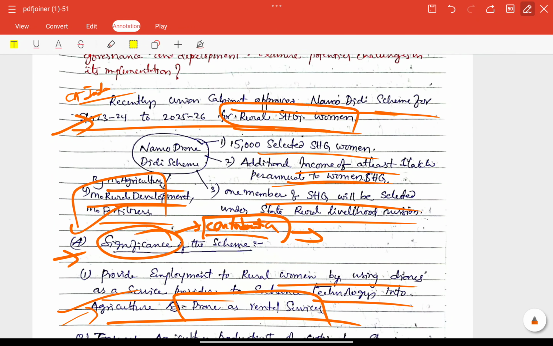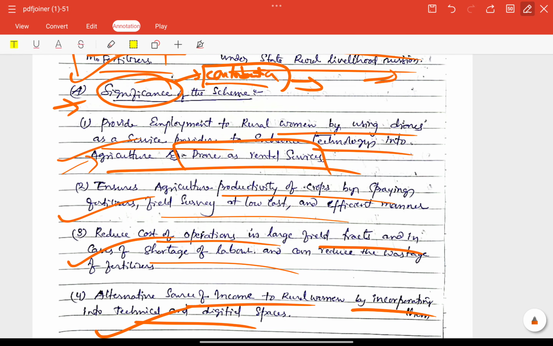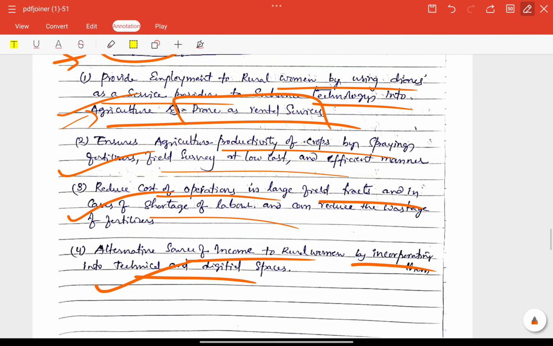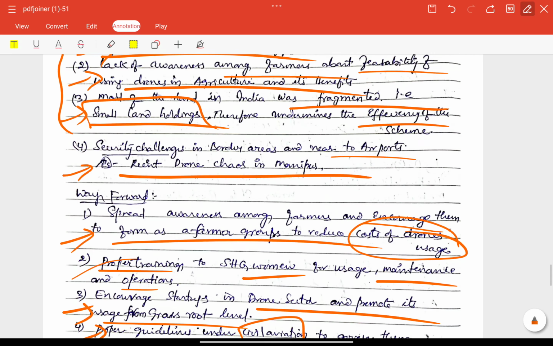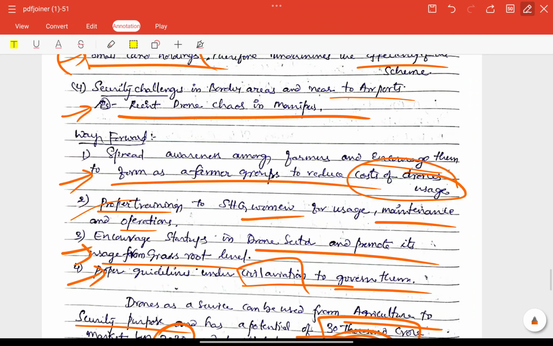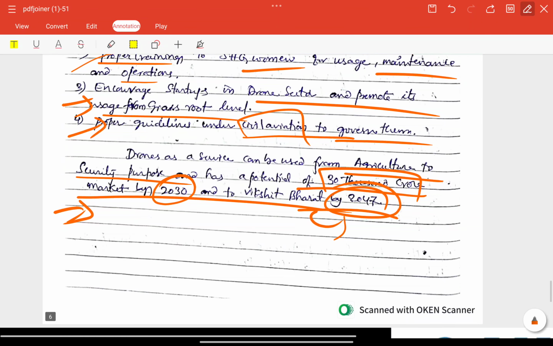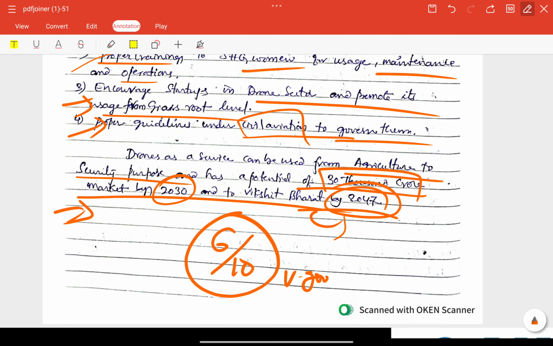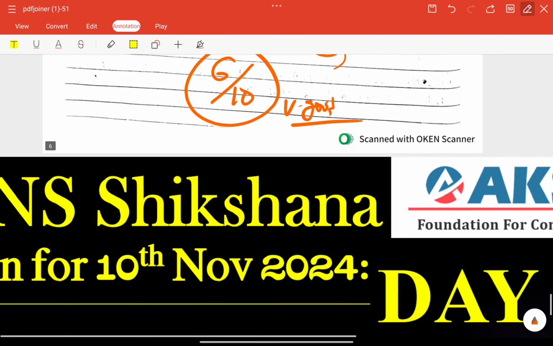So everything okay. Introduction included, background included, and also the significance part prominently included. Challenges included. Clear cut approach and structure is there according to the demand of the question. No confusion is there in the question itself. So finally, for this answer we can give 6 out of 10 marks. Very good, keep it up.